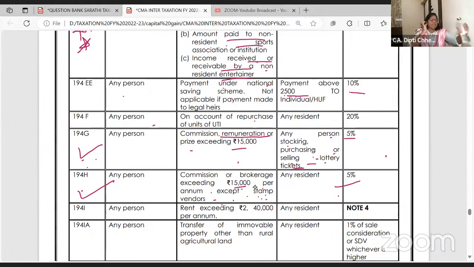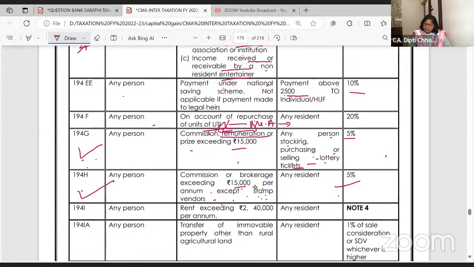Because for the buyer, what will this be? Seller, sorry, the buyer is the UTI company. I'll explain this. See, Mr. A has purchased units of the UTI company. Now, instead of selling them in the market, he is selling the units of UTI back to the mutual fund company. Okay. So, is this an income for Mr. A? So, the UTI company should deduct the TDS at the rate of 20%.